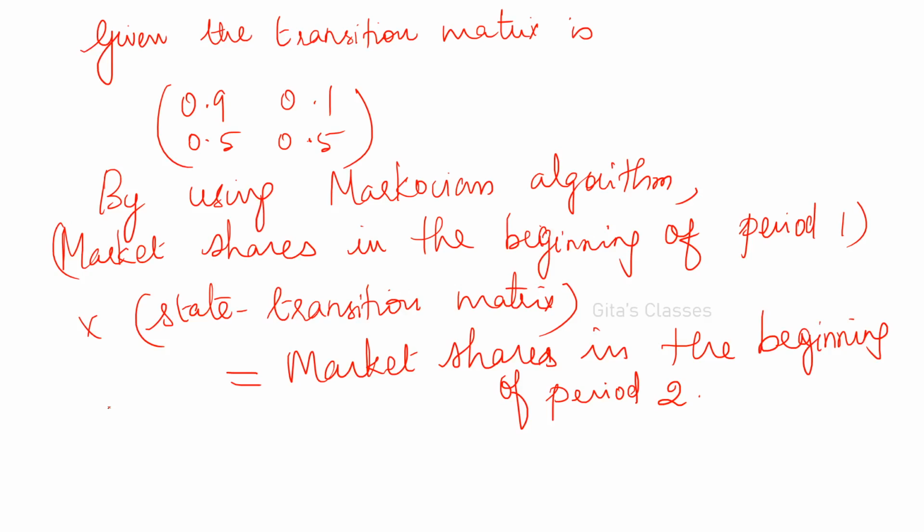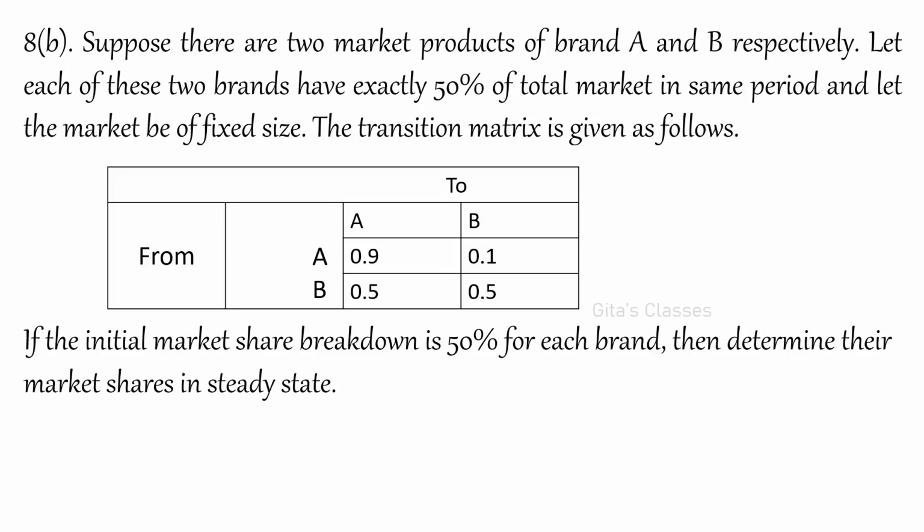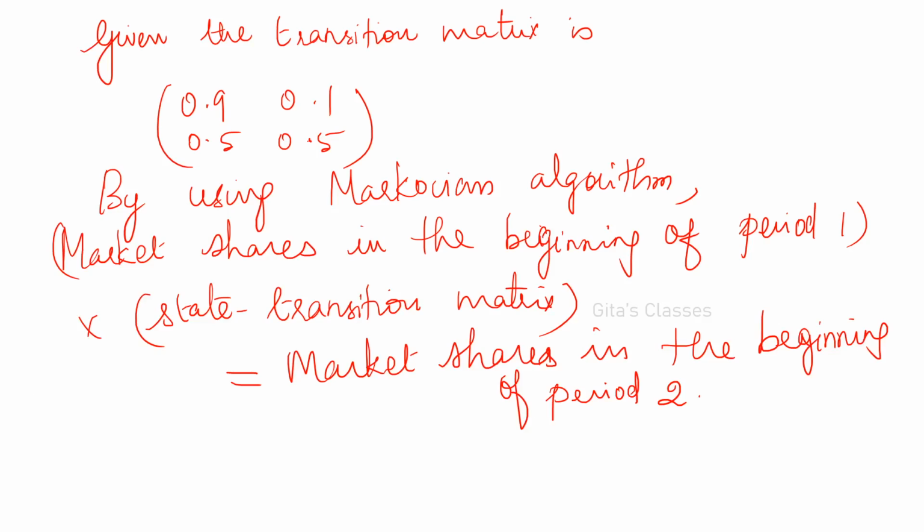So for the given values, just substitute this. What is given in the beginning? Both the products are having 50%. If the initial market share breakdown is 50% for each brand, so for both A and B, it is 50%. Okay. 50% means 0.5, right? So 0.5. So for given values,